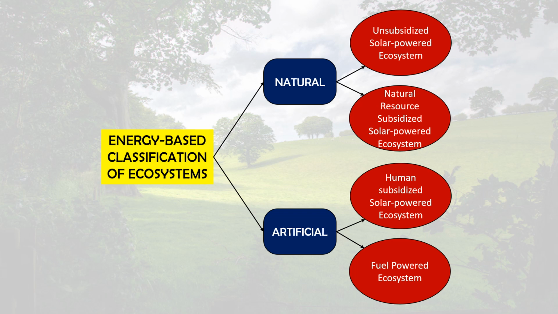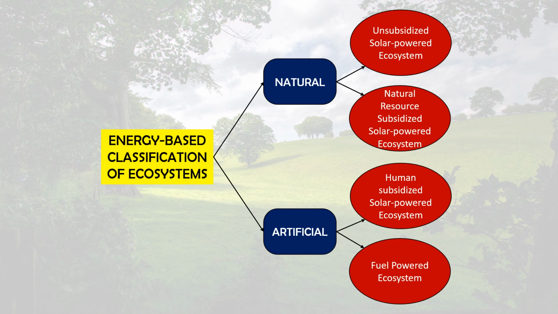In case of natural ecosystems, the systems of nature that depend largely or entirely on sun rays can be designated as unsubsidized solar powered ecosystems.